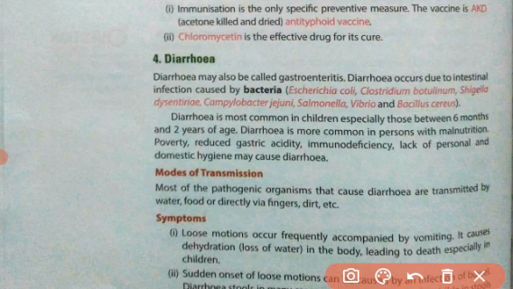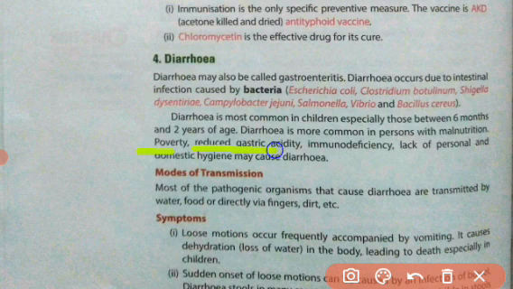Diarrhea is most common in children, especially those between 6 months and 2 years. Children between 6 months and 2 years of age can easily be infected by these bacteria and suffer with diarrhea. Diarrhea is also more common in persons with malnutrition. Malnutrition means the person is suffering from a deficiency of nutrients.